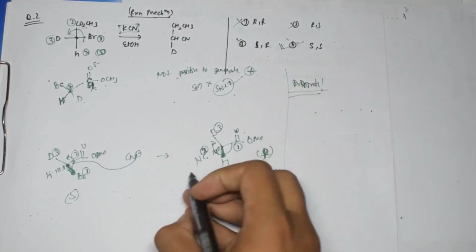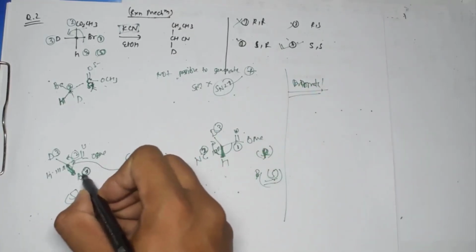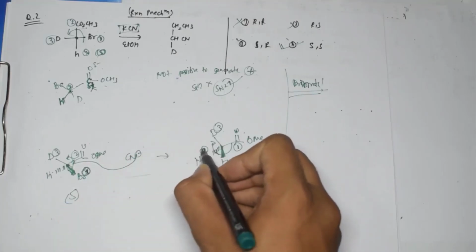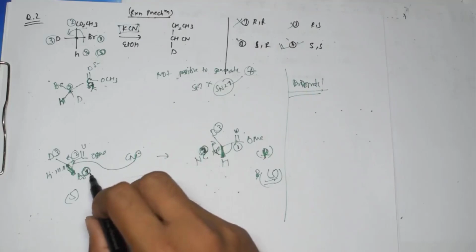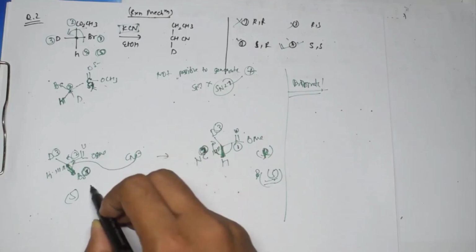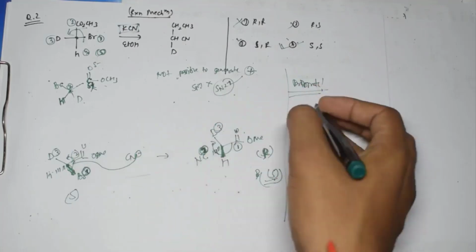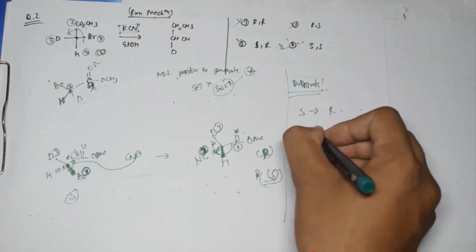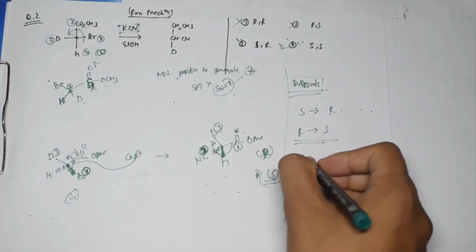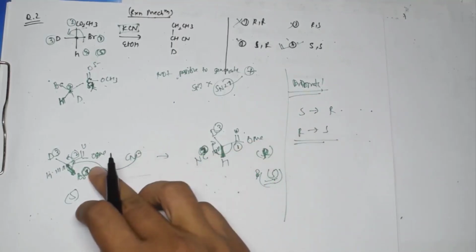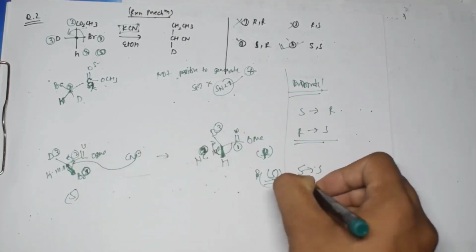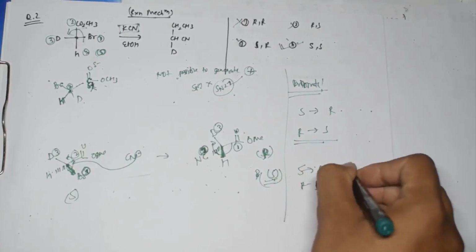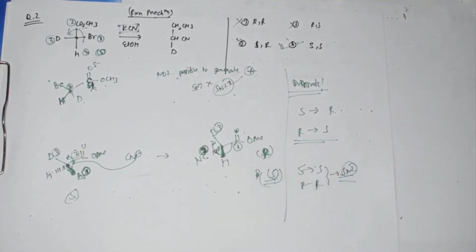Here in the priority, if you will see, this leaving group had priority as first, but whatever group got added over here has priority as 2, right? So if the substituting group has higher priority than the leaving group, in that case S gets converted into R or R gets converted into S. But if the substituting group has lower priority than this leaving group, in that case S will give S and R will give R. So this is the important thing which you should understand in SN2 reaction, right?